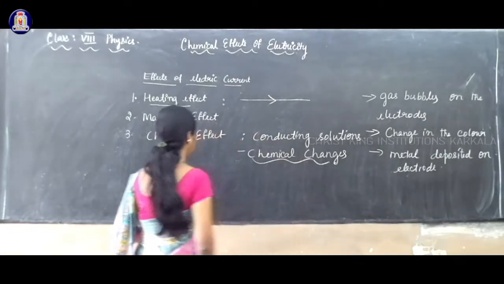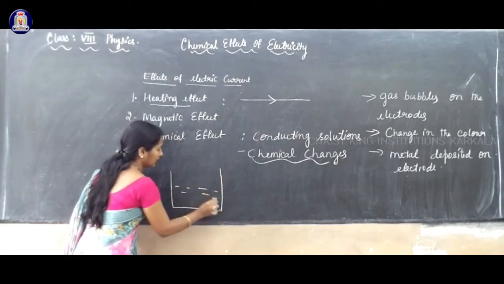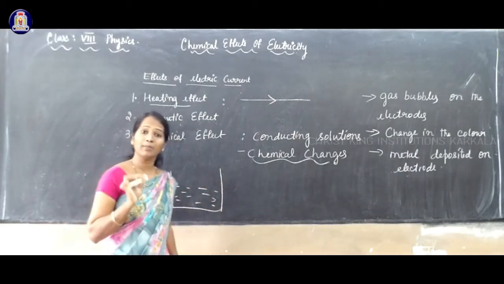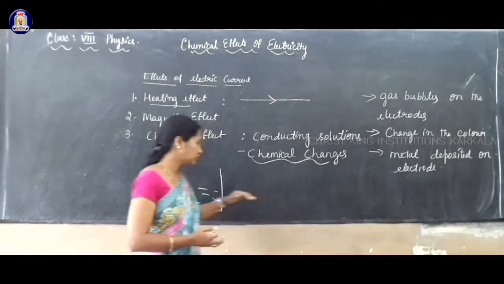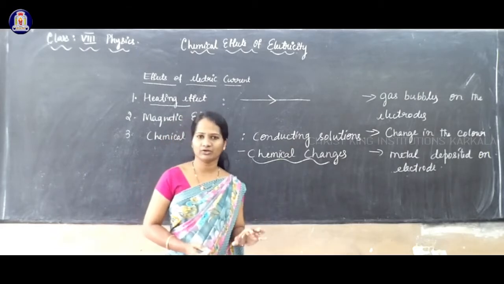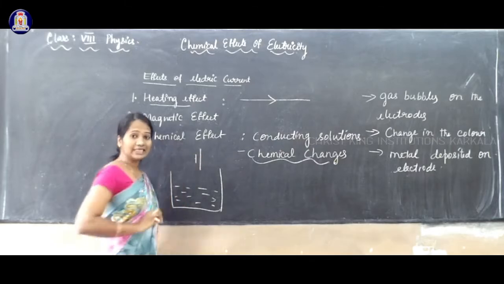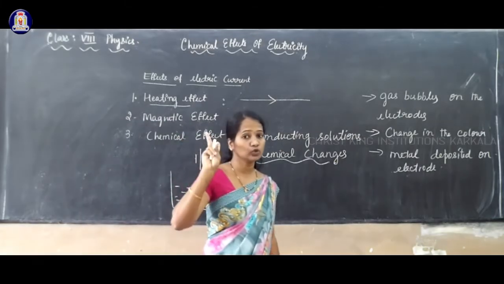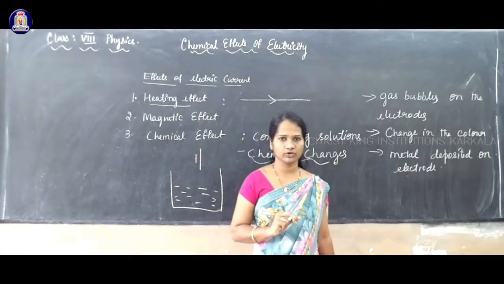For example, if you take a conducting solution in a beaker, we have to pass electricity. How can we make electricity flow through the solution? By connecting it to a battery or a cell. Cell, as you know, has two terminals, one positive and one negative.